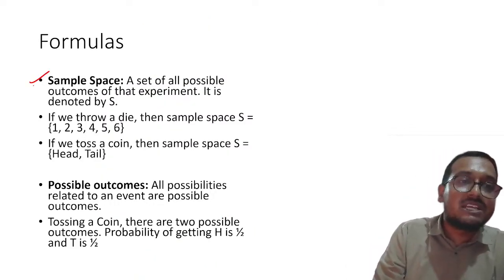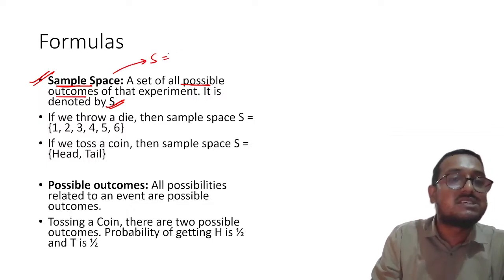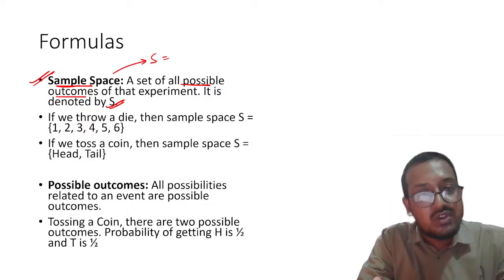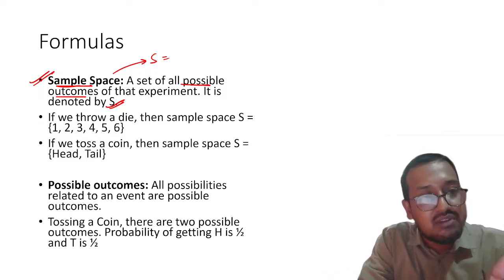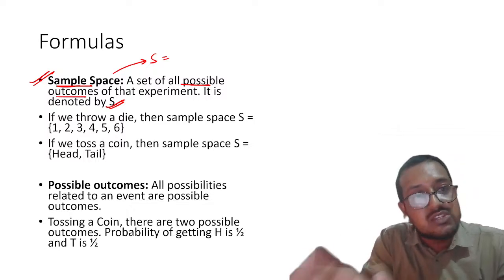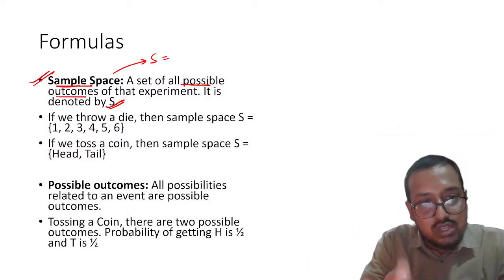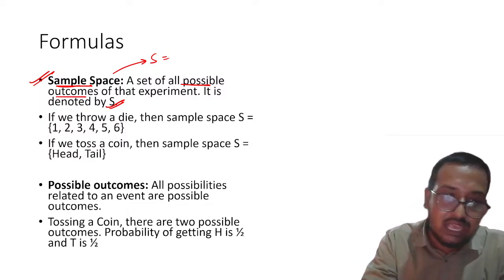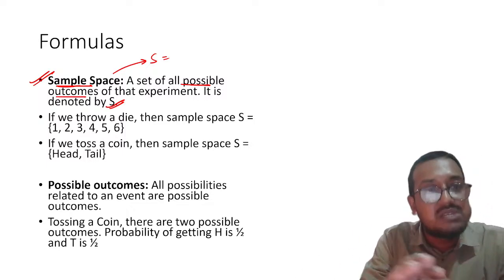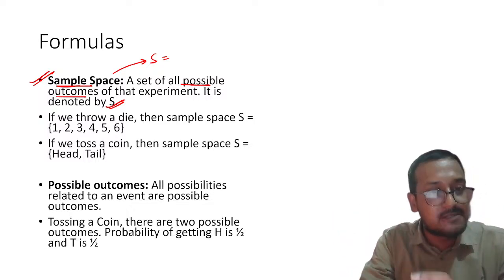Okay. Next one is, my dear students, sample space. Sample space is the set of all possible outcomes, denoted by S. For example, if you throw a die, you can get 1, 2, 3, 4, 5 or 6. No number greater than 6 or lesser than 1 can come on the die, right? Same way, if you toss a coin, either head can come or tail can come. If you jot down all the possible outcomes in one place, it is called the sample space.